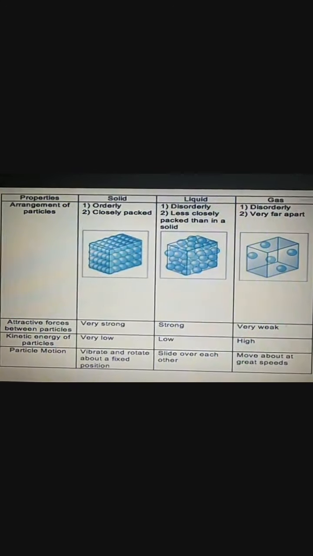Now see the properties, starting with arrangement. In a solid, it is orderly and closely packed. In a liquid, disorderly and less closely packed than in a solid. In a gas, disorderly and very far apart. Then the attractive forces between particles: a solid has a very strong attractive force, meaning the intermolecular force of attraction is very high. In a liquid, it is strong but not as much as in a solid. In a gas, it is very weak.